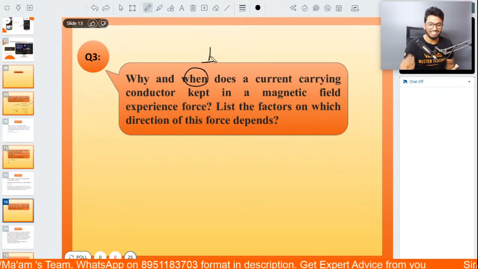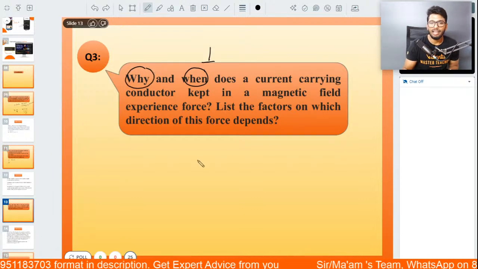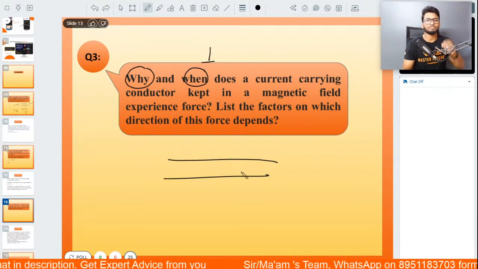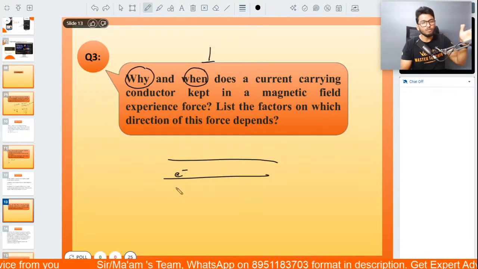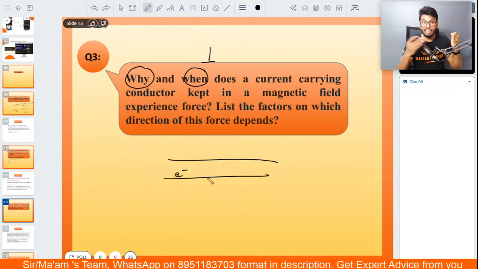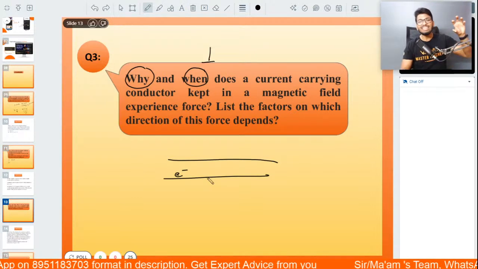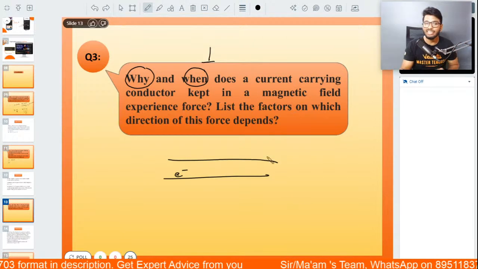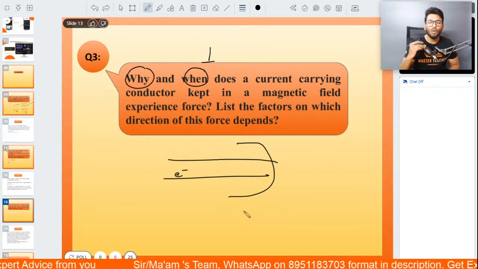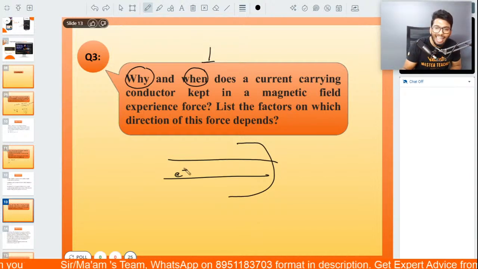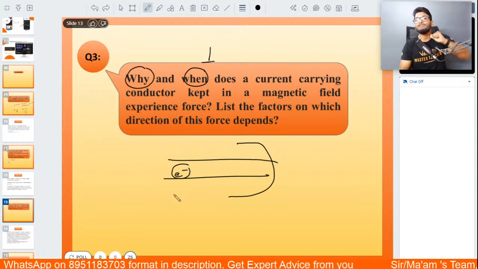See, this is where you need to understand that in a current carrying conductor, the electrons are freely flowing from one end to another. When these electrons are flowing and the conductor is kept between a magnetic field, let's say a horseshoe magnet, the electrons will experience a force because of the magnetic field.